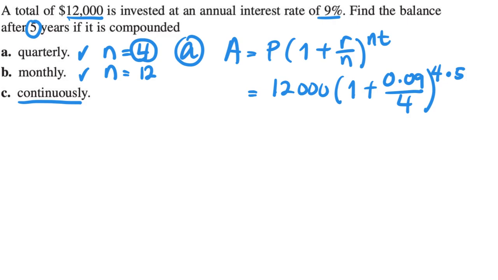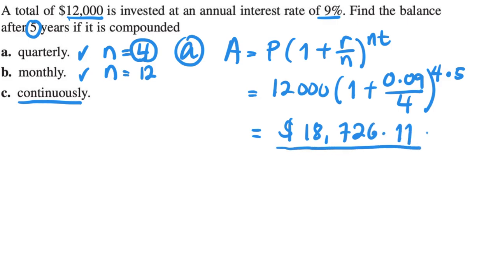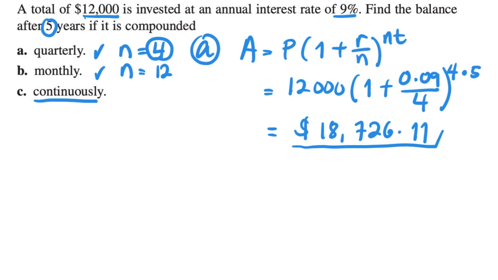If you compute all of this using a calculator, this is going to give you 18,726.11. Okay, so that is the amount after 5 years compounded quarterly.